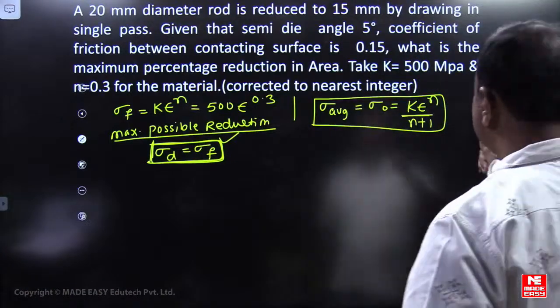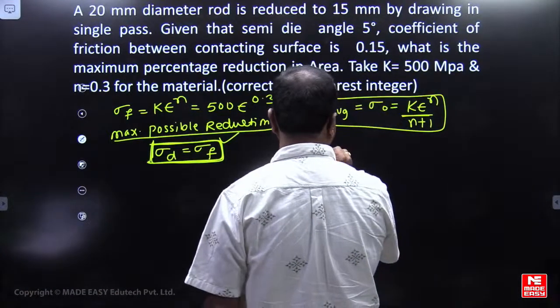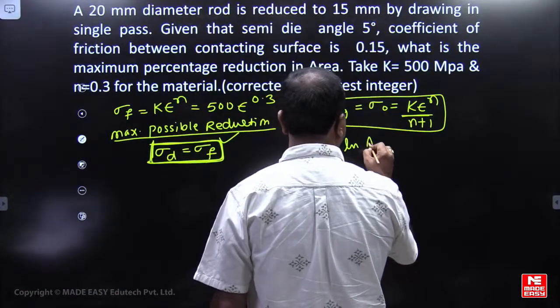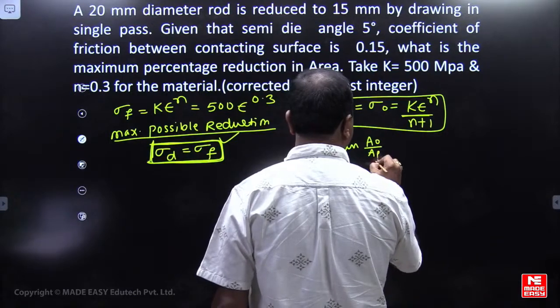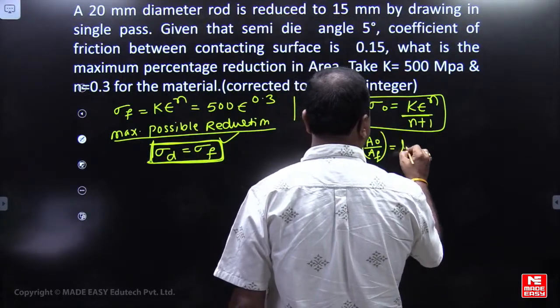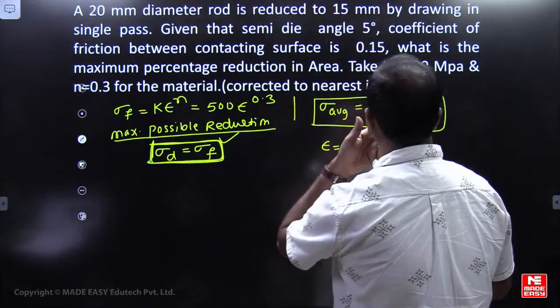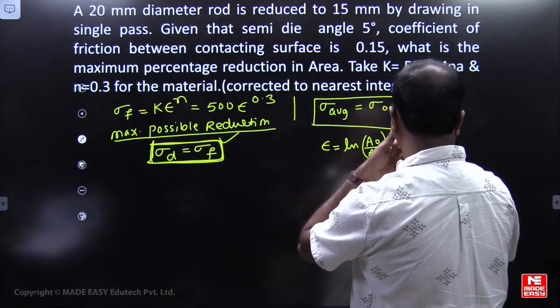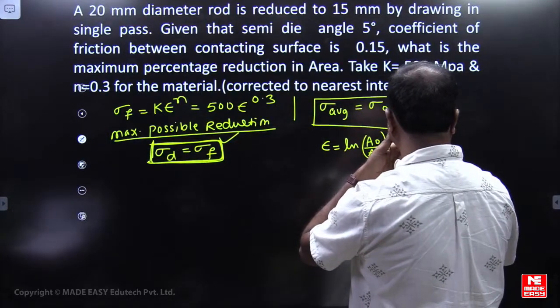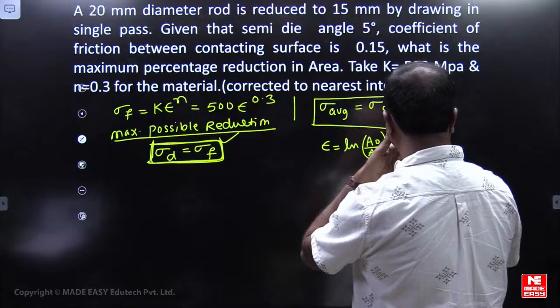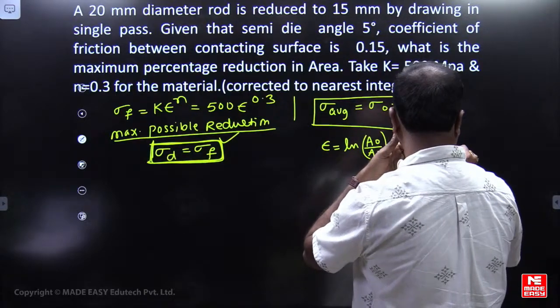First we need to find the true strain, friends. True strain is ln(A0/Af), which equals ln of (20/15) whole squared, since for diameters it is squared. What is the value?